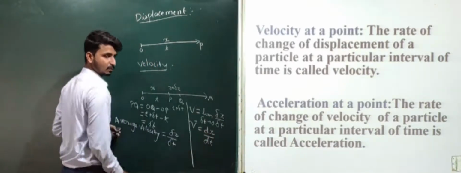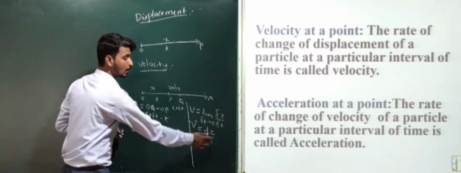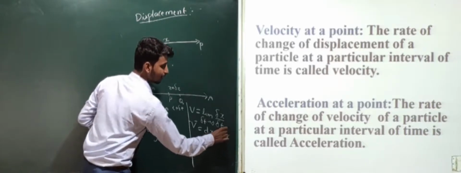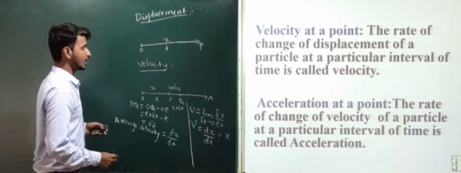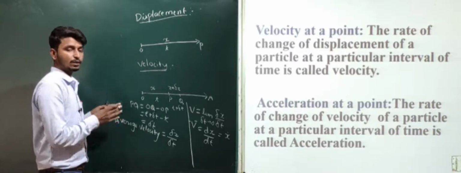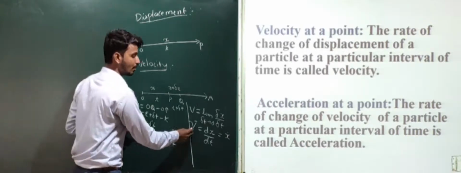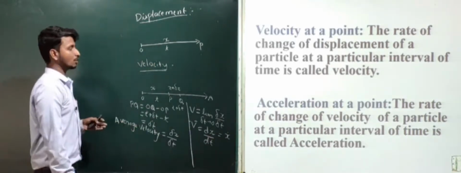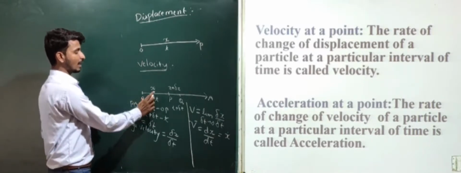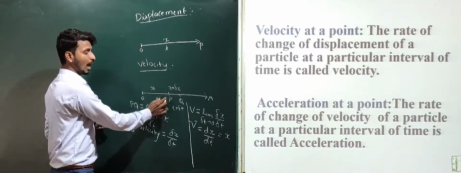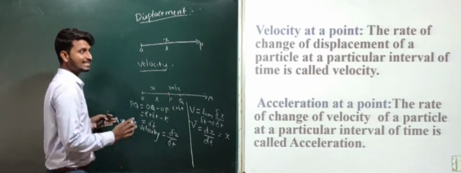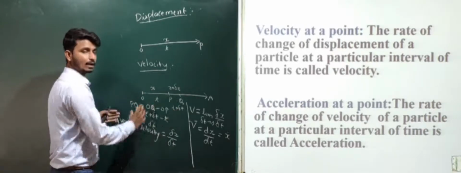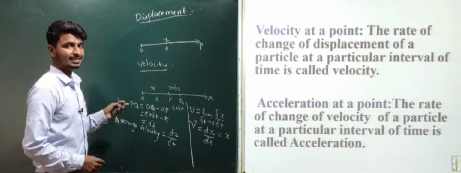Here x is the displacement of a particle at a particular interval of time. It can also be denoted as x dot. This is meant by velocity. Here the rate of change of displacement of a particle at a particular interval of time, that is v equal to dx divided by dt. First the particle has displaced from O to P, and next it has displaced from P to Q. This is meant by velocity.